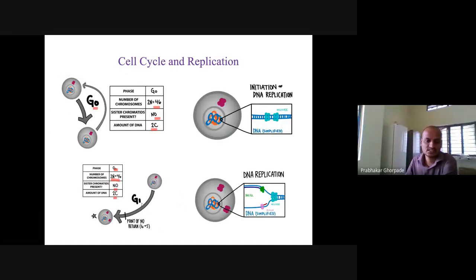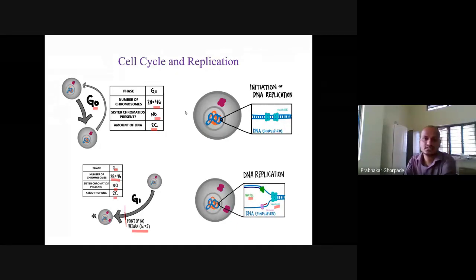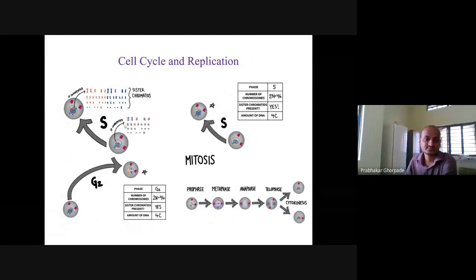So this one is there, and these are the checkpoints. During the animation you saw there were checkpoints. This one is the G1 to S checkpoint. And during this phase, we can see here the helicase and DNA polymerase replicating. These processes we have to study after the cell cycle. So it condenses, and this one is a sister chromatid. If it is uncondensed, it will look like this.